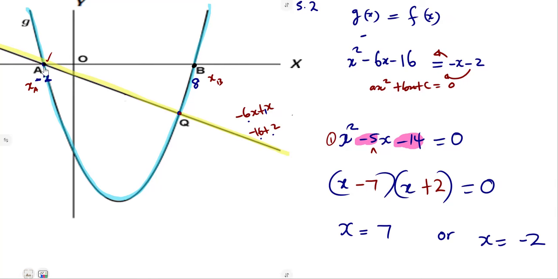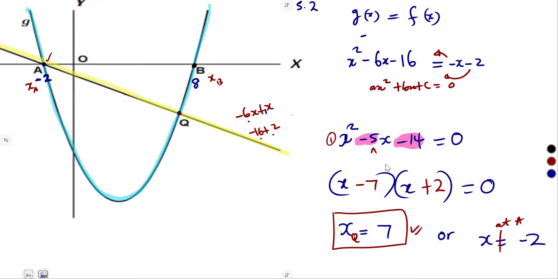At A, we already have the x value. We calculated it, and it is minus 2. So at Q, x cannot be minus 2. This is the value of x at A. So at Q, this will be our x value. This is the one that we want, which is 7. So this is the x value at Q.